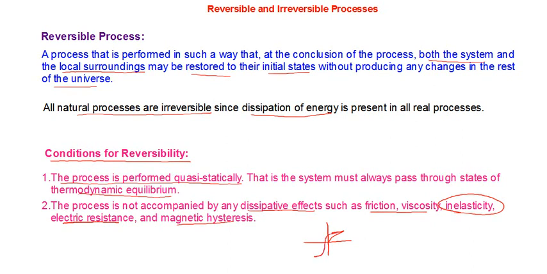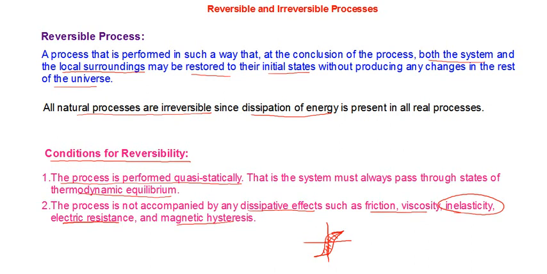I hope you remember, some sort of a curve like this is what is known as hysteresis. And you might remember that the area enclosed by the hysteresis loop is directly proportional to the energy lost during the cycle of magnetization and demagnetization. So magnetic hysteresis is also a way of dissipating energy in the system.